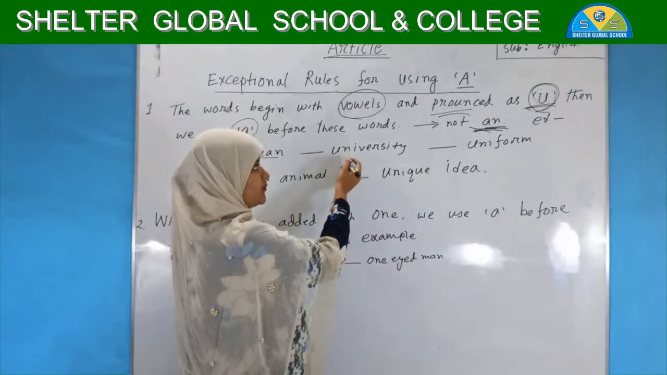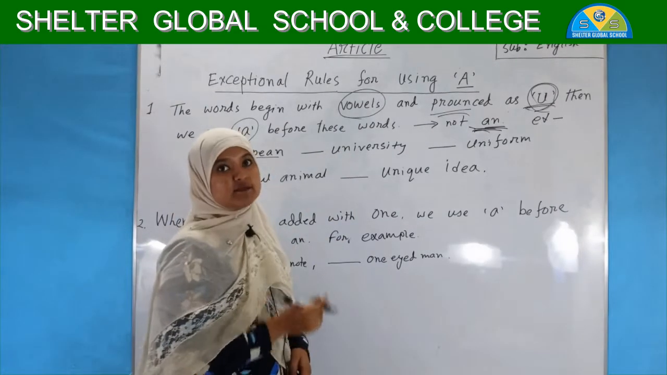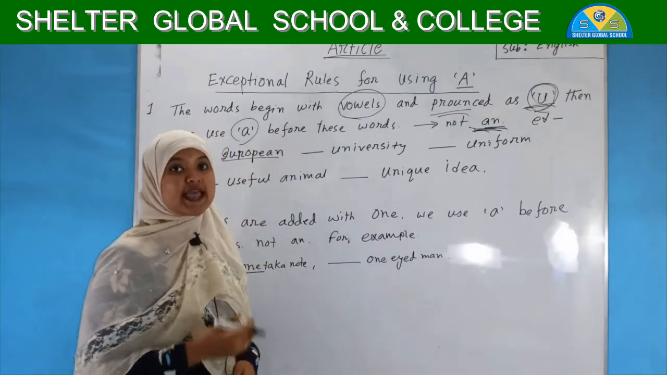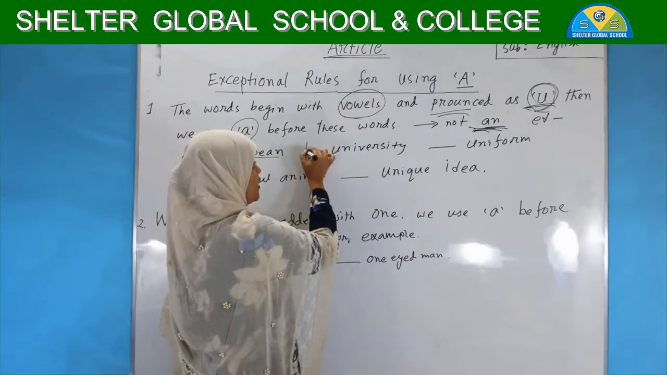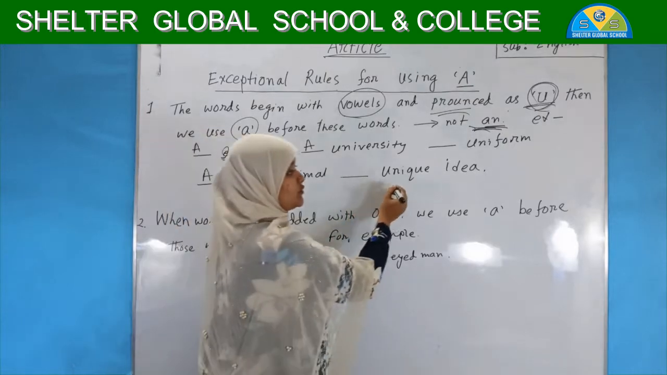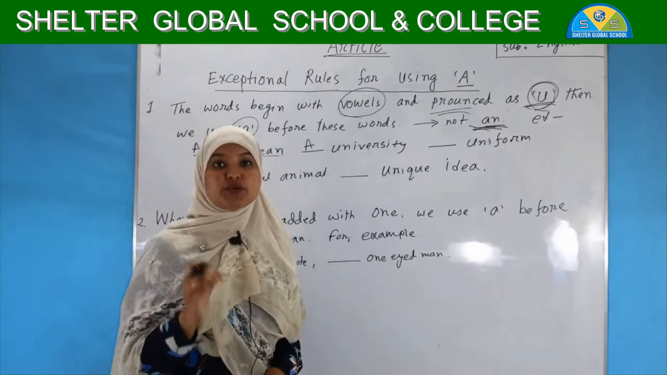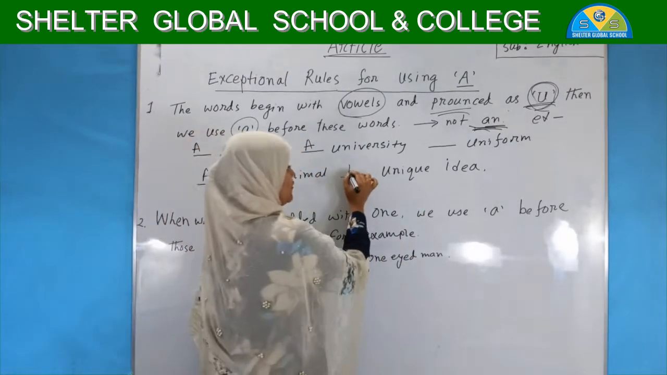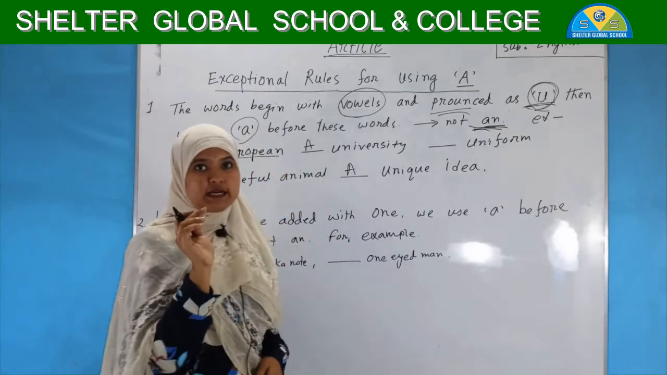Now the third example is university. This is also pronounced as "you". So we have to fill the blanks with A. Then unique idea, unique idea. You have to pronounce it very properly.